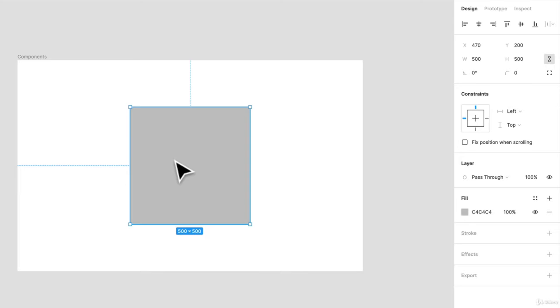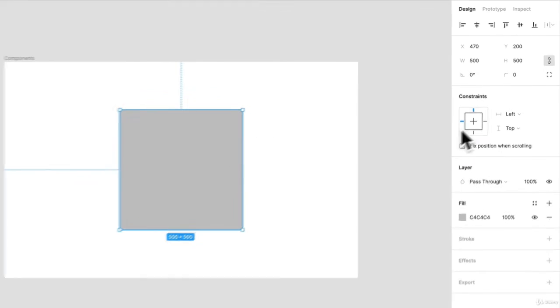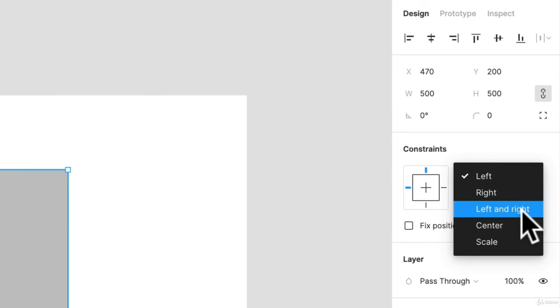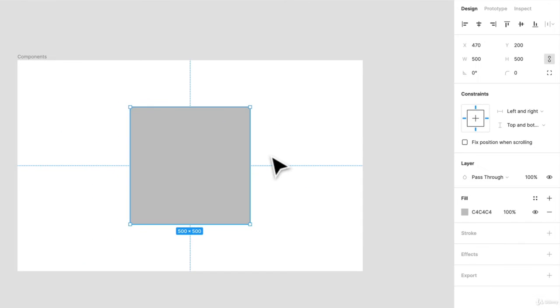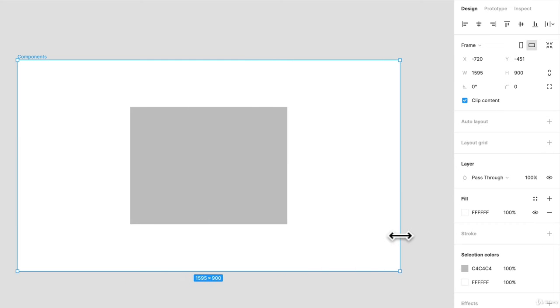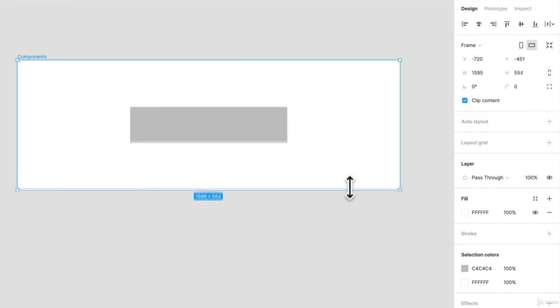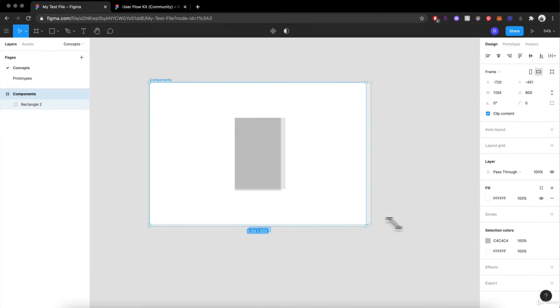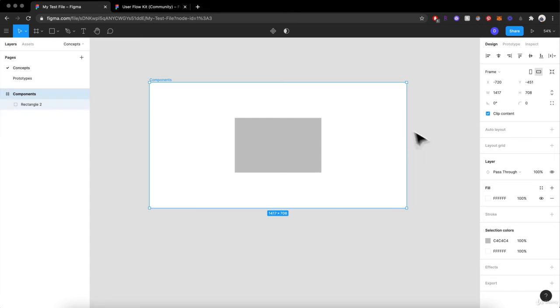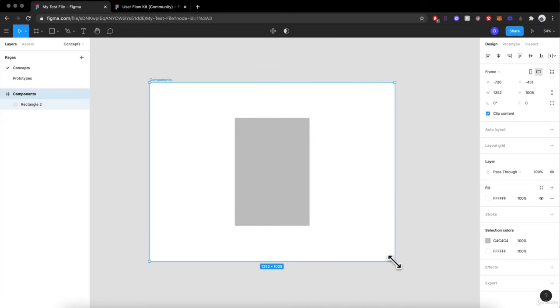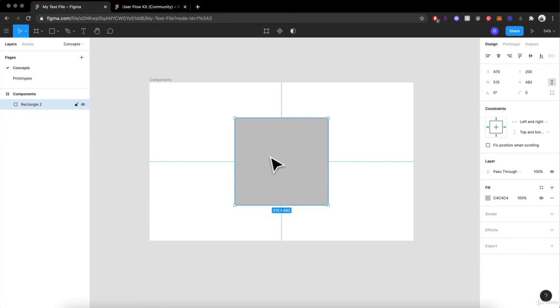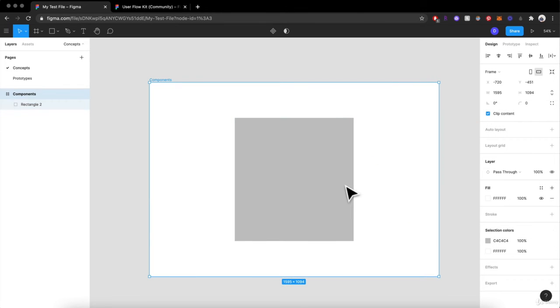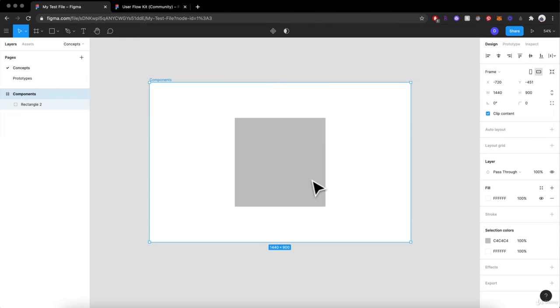Now this is where it gets really interesting. If we want to make, say, responsive cards and stuff like that, all we need to do is set these properties. In this case, say left and right and top and bottom. Let's scale this. You'll see that now it's going to scale with the way you scale your actual frame. This is great for responsiveness if you're working on different screen sizes and you want to create card components that you can reuse at different sizes, with the content moving easily within. This is the way to do it. So I'm going to Command Z all the way back to when we had a beautiful square, and there we go.